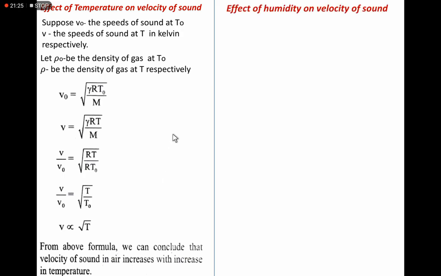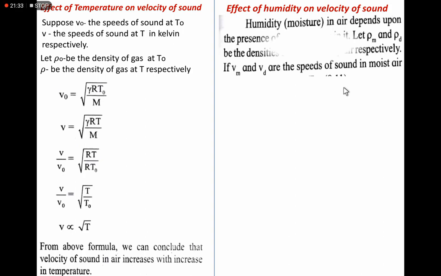The next one is the effect of humidity on the velocity of sound. What is humidity? It is the moisture in air, and it depends on the presence of water vapors.